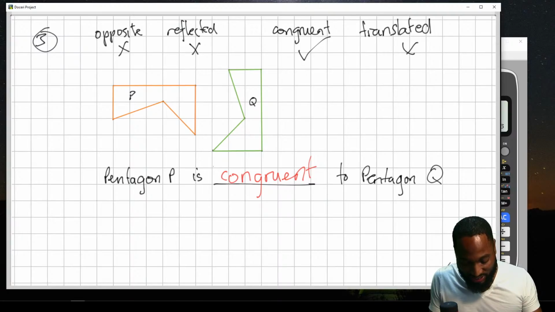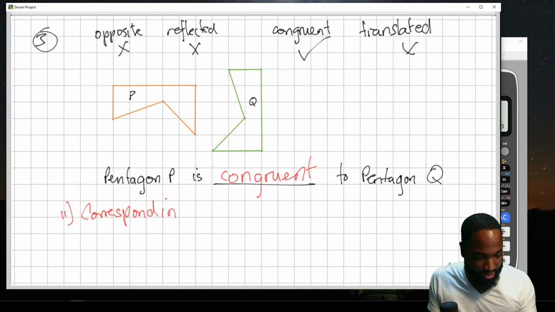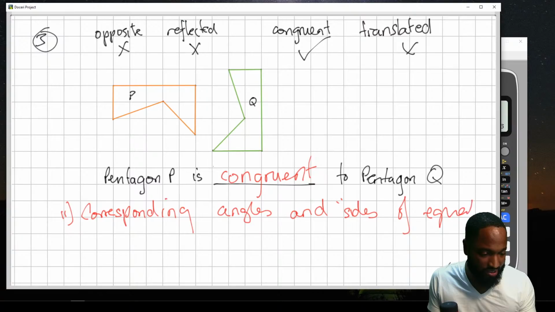Now, give the reason for your choice. The reason is same corresponding angles and sides of equal length.